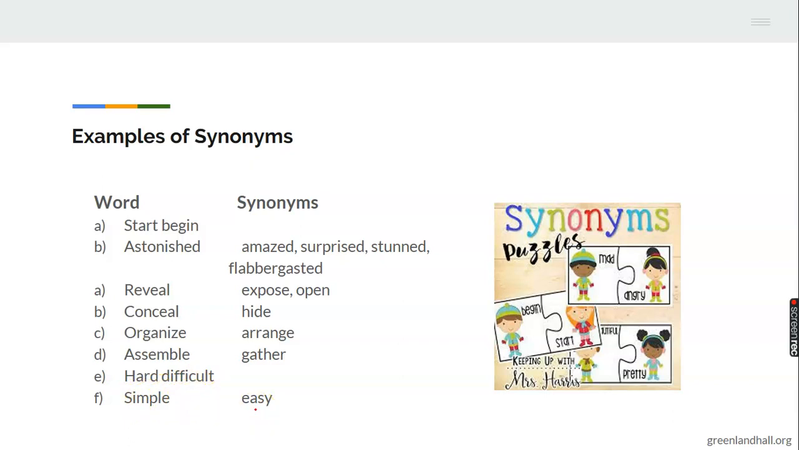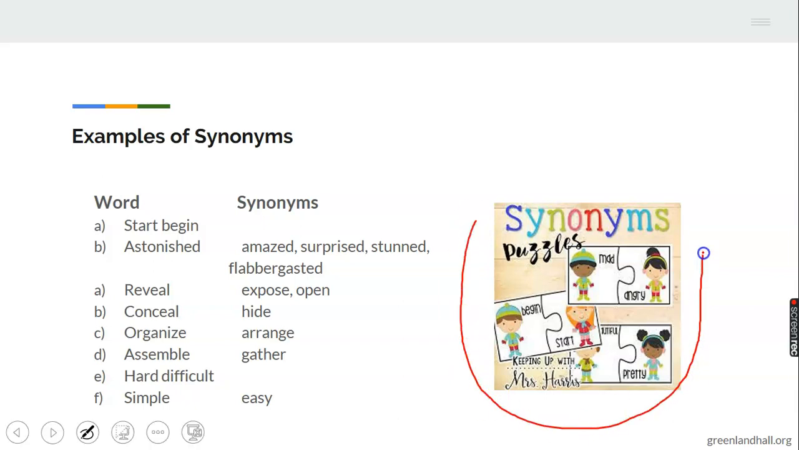Now let's have this caption discussed. I have mad, angry. I'm mad at you, when you're trying to say that you are angry with the person. Then begin, start. That's the one we have here as the first one. Then we have beautiful and pretty. Beautiful and what? Pretty. You can see them there. The words are synonymous.